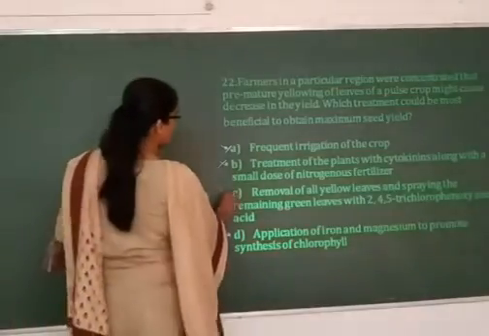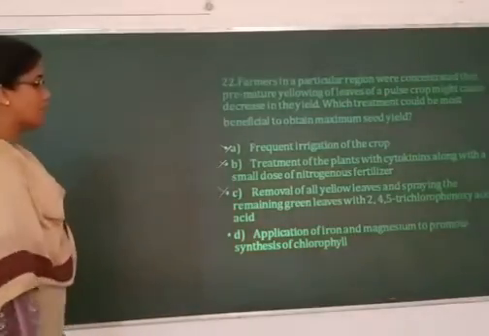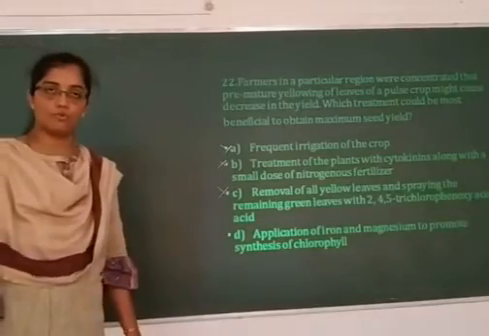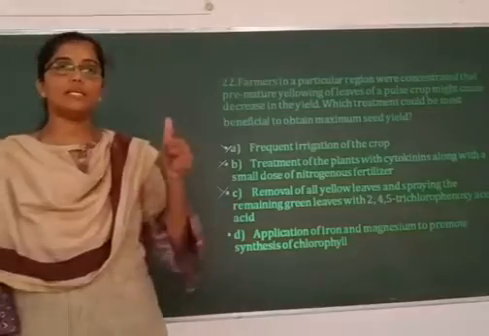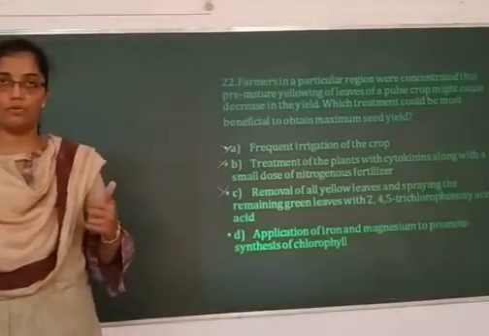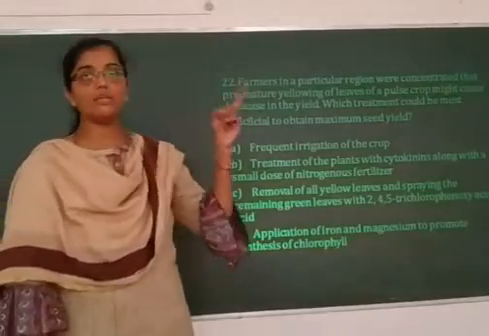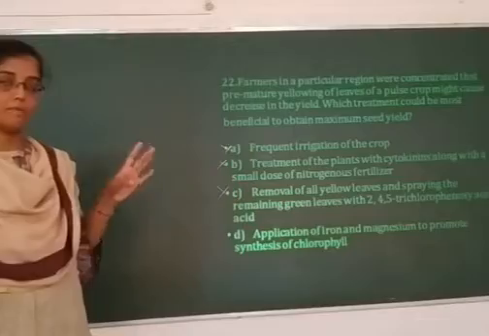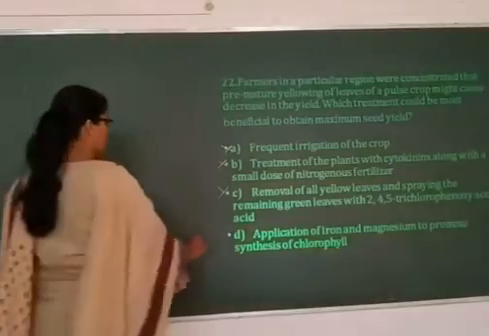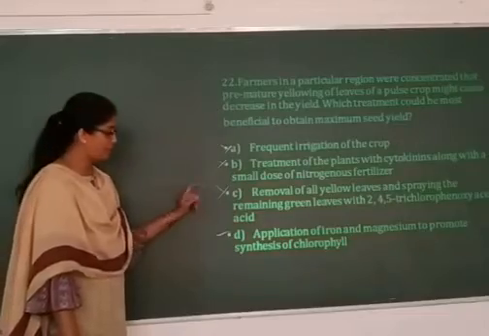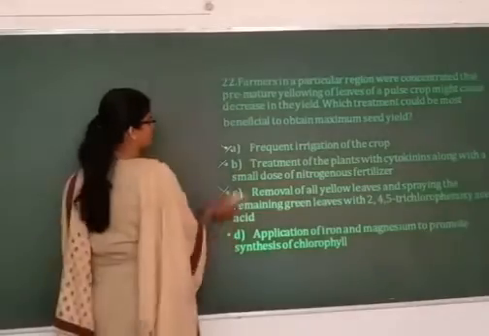What is the right answer? Application of iron and magnesium to promote synthesis of chlorophyll. Both iron and magnesium are essential for the formation of chlorophyll. If the leaves are becoming yellow, that means it is a deficiency of iron as well as magnesium. So we need to apply iron and magnesium to promote the synthesis of chlorophyll. Option D is the right answer.